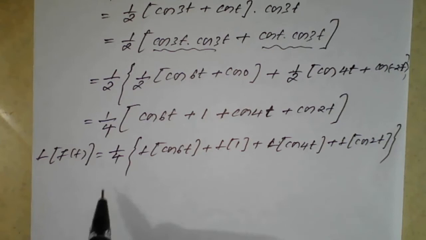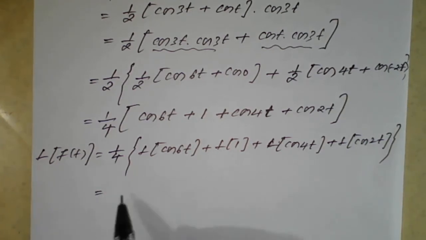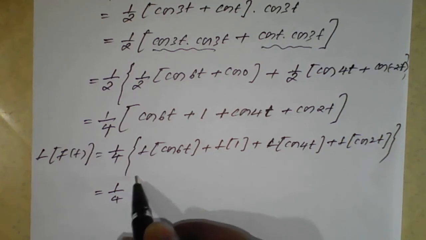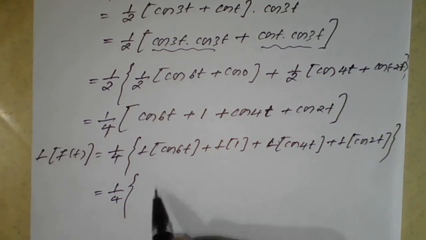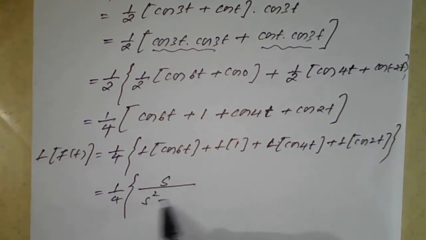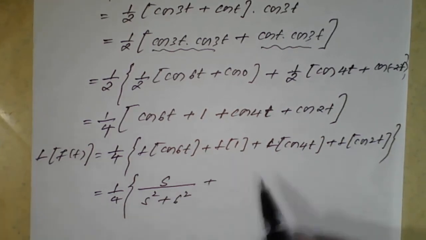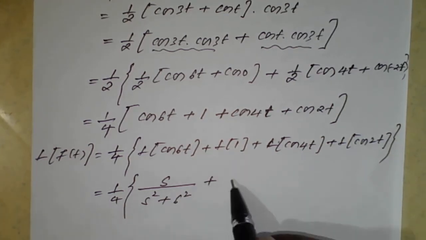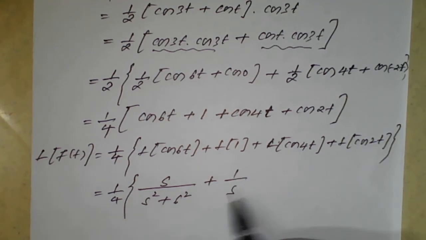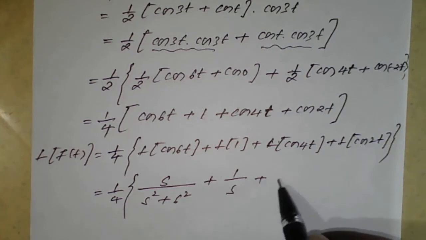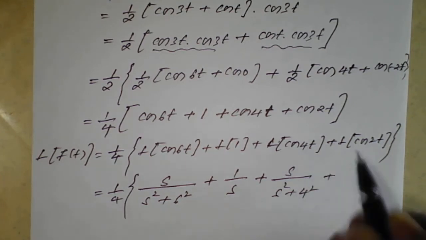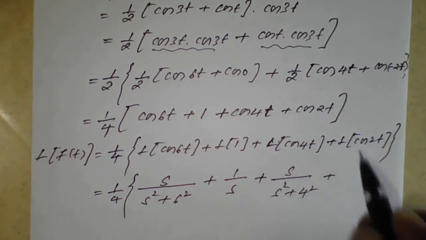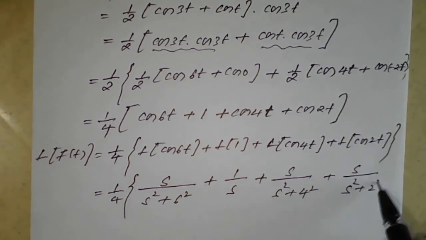Therefore on simplification, that is 1 by 4 times Laplace of cos 6t. Because of cos, s will come, so s divided by s square plus 6 square. Laplace of 1, which is a constant or any number, is 1 upon s. Plus Laplace of cos 4t will be, again because of cos, s divided by s square plus 4 square, plus Laplace of cos 2t, again because of cos, s will come, so s divided by s square plus 2 square.